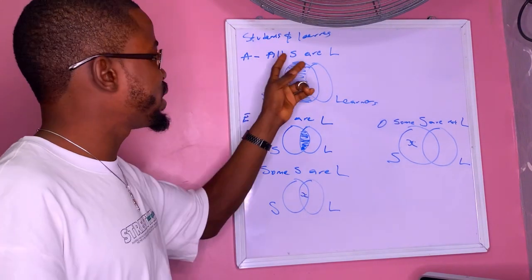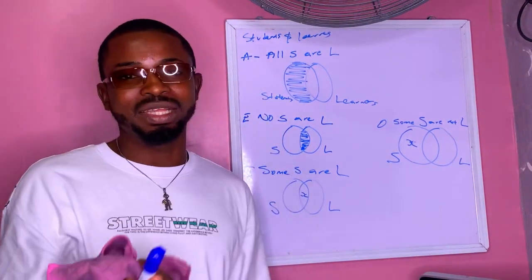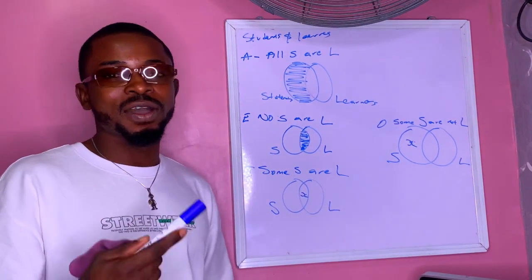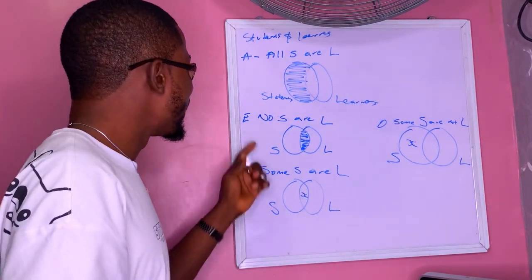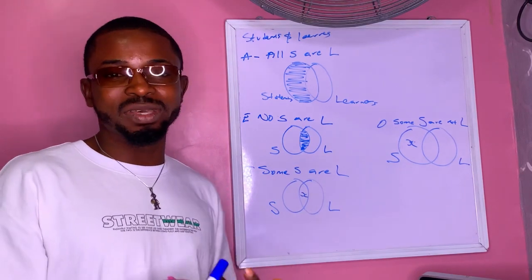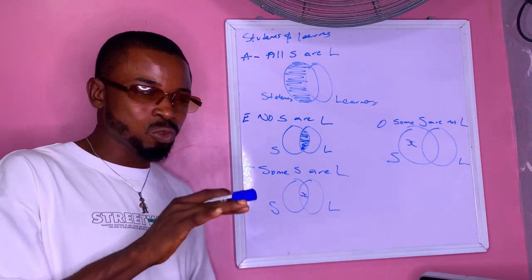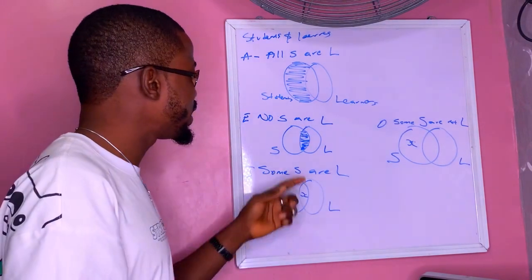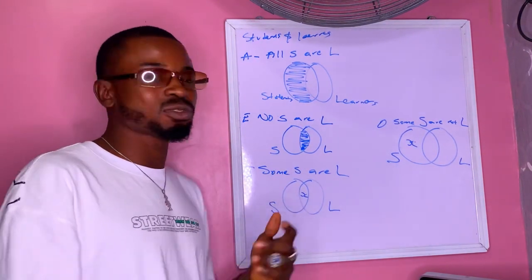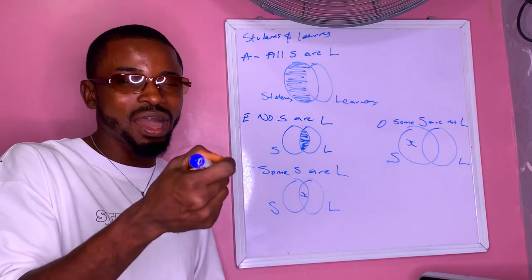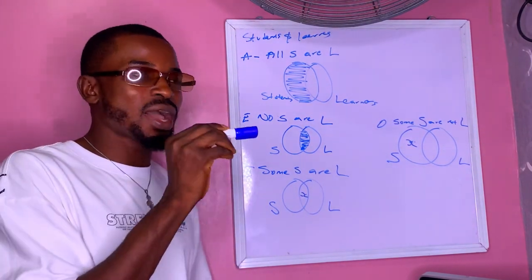All students are learners, so I look for the space of students that are not learners, and I shaded it off to show that it is empty, because all students are learners. No students are learners. I look for the space where students and learners are coming together. I said that place is empty, that is, no student at all is a learner, so I shaded it off. Then some students are learners. Where students and learners are coming together, I said that some people are there, that is, there is at least one, so I put my X.